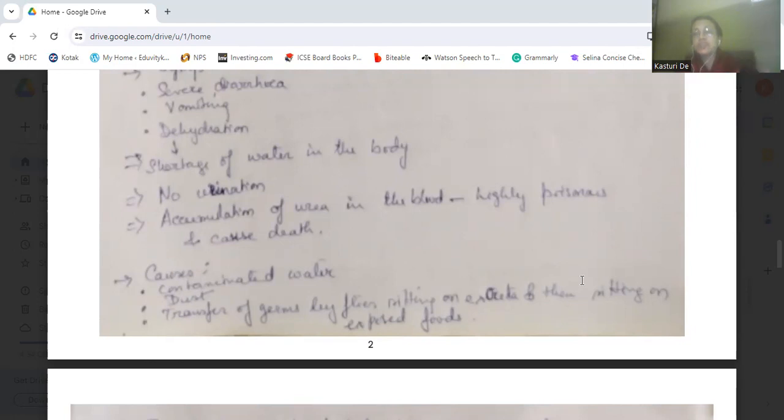They transfer the germs from the excreta to the food. The dust particles which are blowing can contaminate the water bodies, as well as if the food is exposed, the water is exposed, that can contaminate that water or the food. And contamination of water is also there. So all these cases are the causes of cholera.